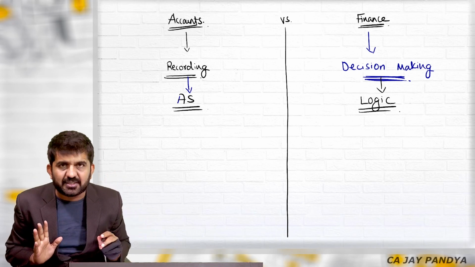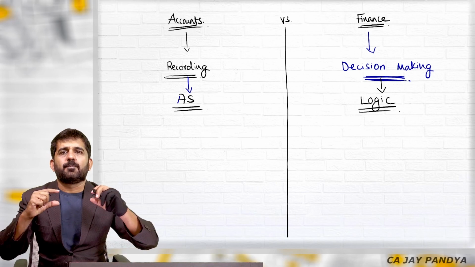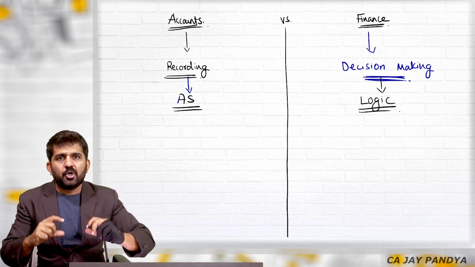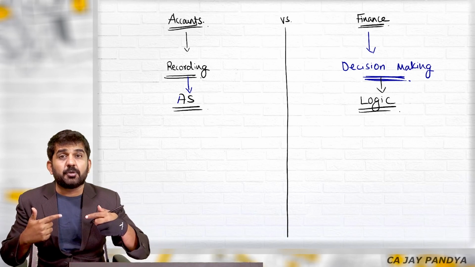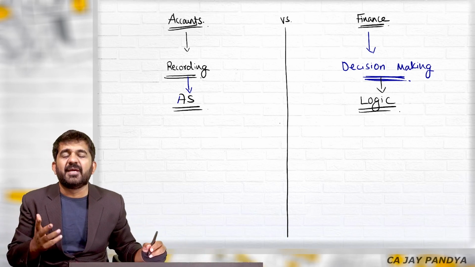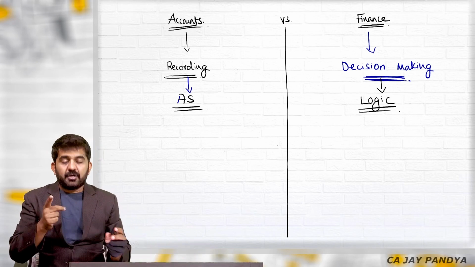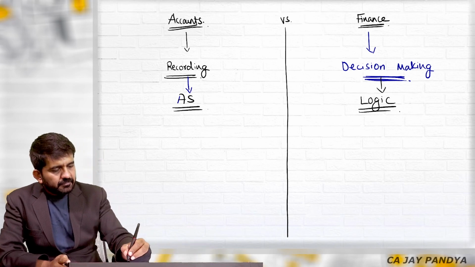Finance can give you the answer. Right? Now, if it is decision making, of course, the bottom line will be logic. Logically, you should be earning, it should be a profitable business for you. So, logic will become the base for decision making for any financial management decision. Try to understand the difference.